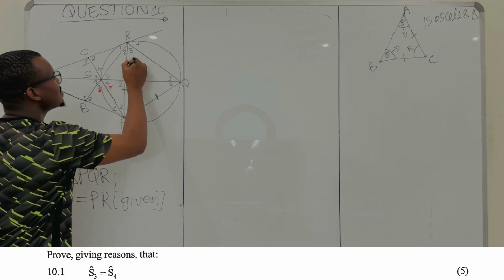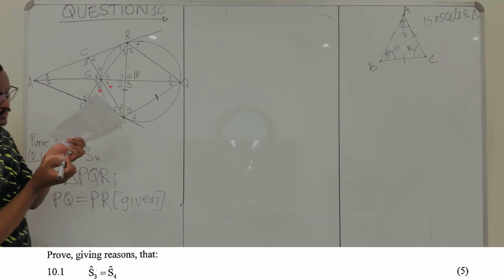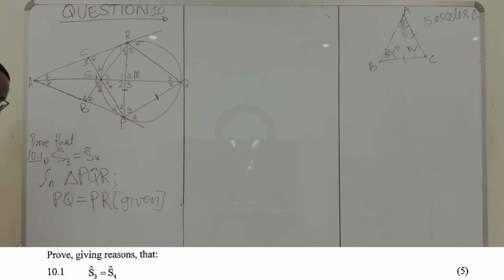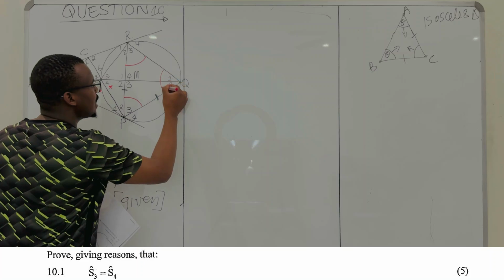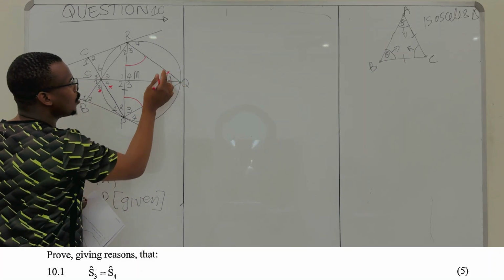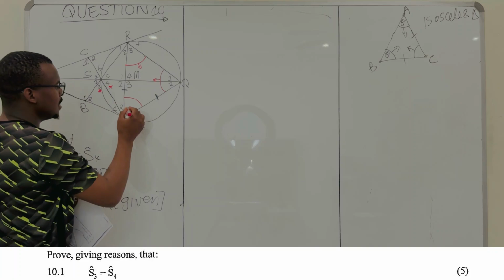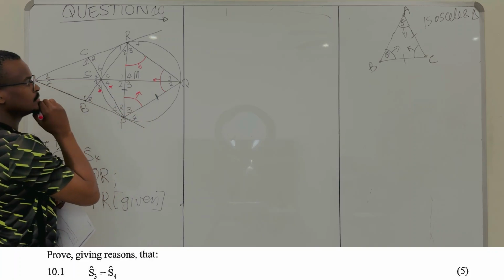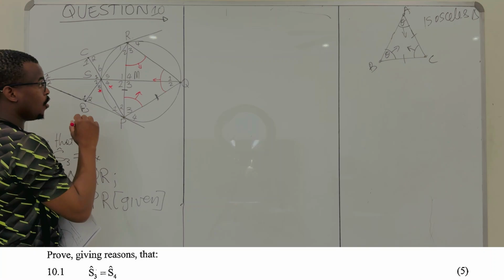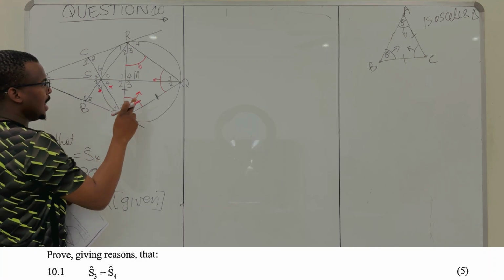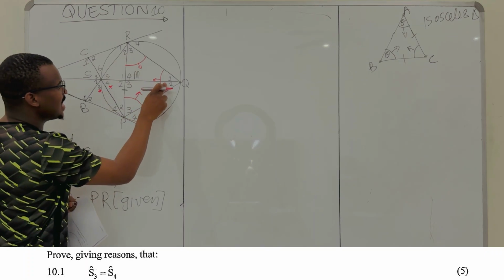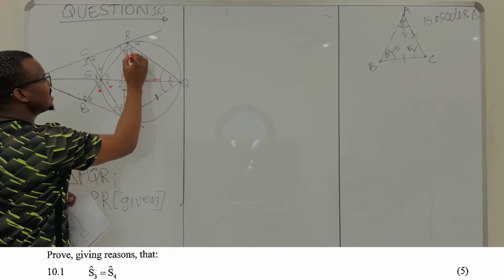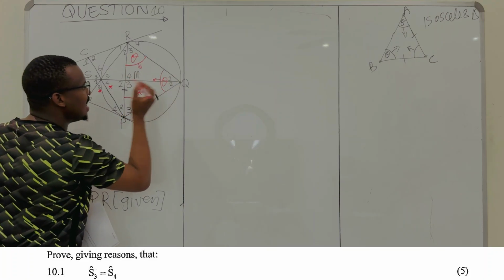So in this triangle, we have three angles, this angle here. Let me use a red ink so that it is easy to see. So in this triangle PQR, we have three angles. This angle here, and that angle over there. So this one, angle Q, all of it is facing this side. This one is facing this side, and this one is facing that side. So as you can see over here, this angle is facing this side, PR, and this angle here is facing this side, which means this angle here is equal to this entire angle here.